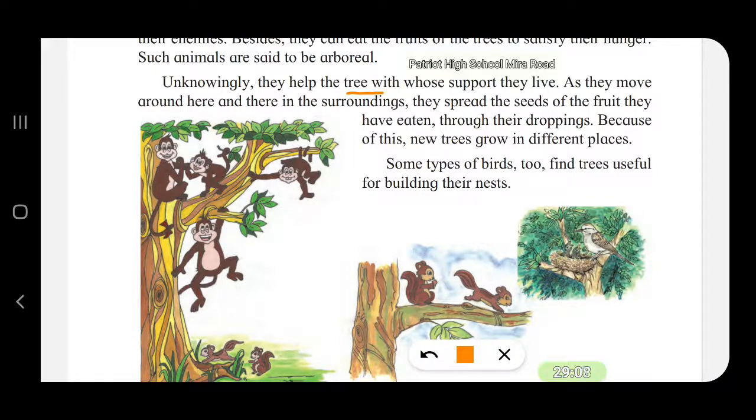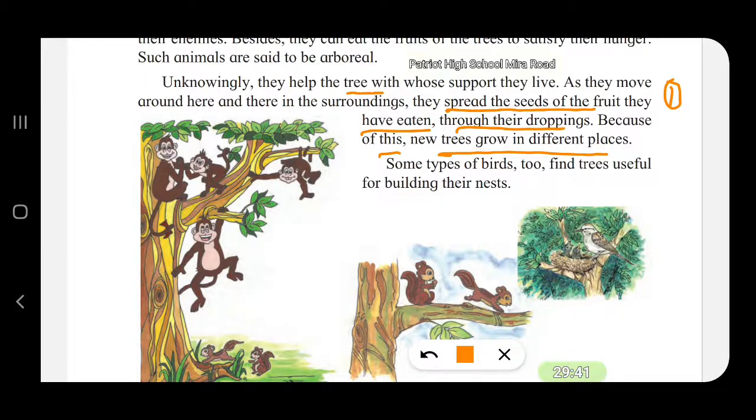How do they help the tree? As they move around here and there in the surroundings, they spread the seeds of the fruits they have eaten through their droppings. So this is the first. How do they help the trees? By spreading the seeds of the fruits they eat. So what happens if the seeds are spread? Because of this, new trees grow in different places.